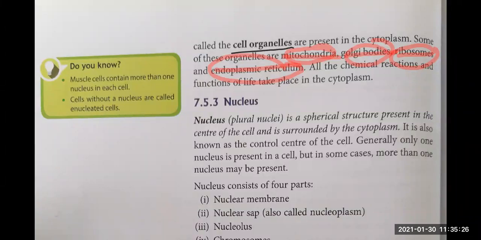Right, beta? So what is cytoplasm? Cytoplasm is a jelly-like fluid. It is a jelly-like liquid which is present in the entire space between the cell membrane and the nucleus. और उसके अंदर क्या होता है? उसके अंदर छोटे-छोटे cell organelles fit होते हैं. Which are the cell organelles? They are mitochondria, Golgi body, ribosomes, and endoplasmic reticulum. Right? We will study them one by one.